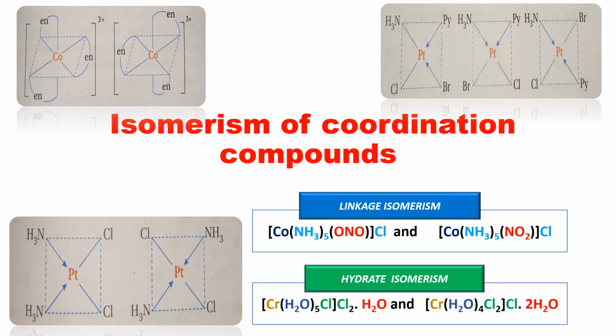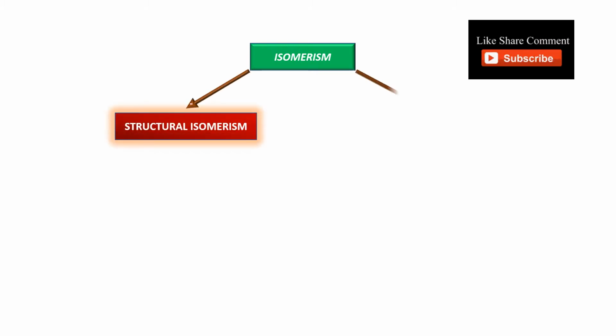Dear students of class 12, today in this video we are going to discuss types of isomerism of coordination compounds from the lesson coordination compounds. Now, isomerism is basically of two types. First one, structural isomerism. Second one, stereoisomerism.